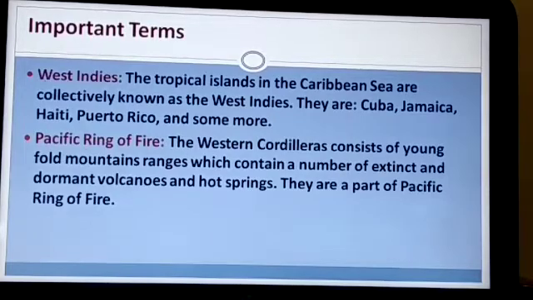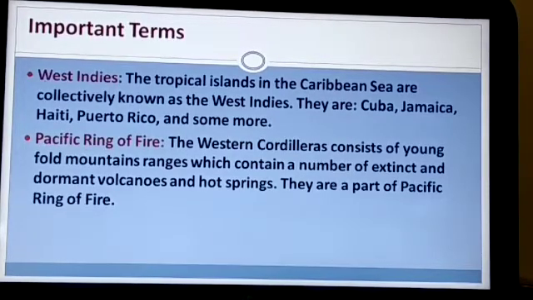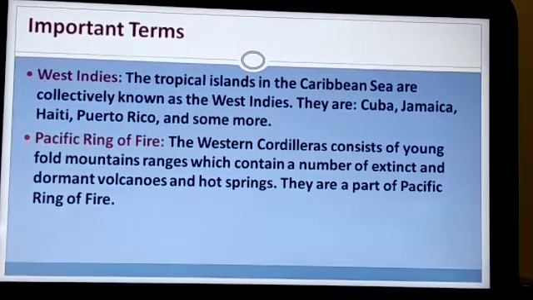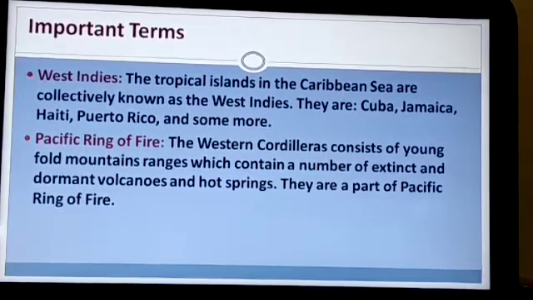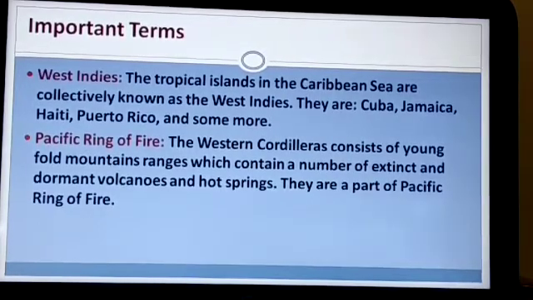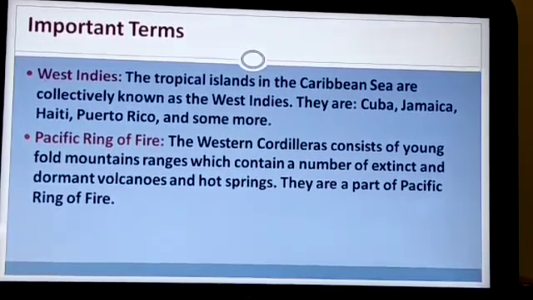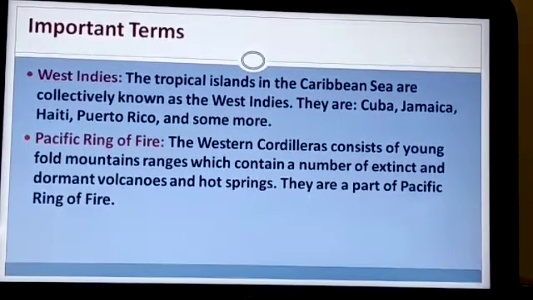There are some tropical islands in the Caribbean Sea, and these islands are collectively known as the West Indies. West Indies is a part of North America. The names of the islands are Cuba, Jamaica, Haiti, Puerto Rico, and some more. All these islands collectively form the West Indies.